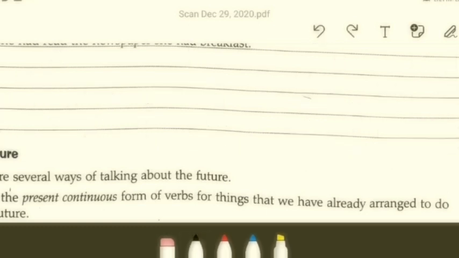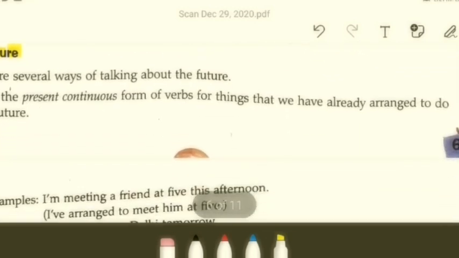So moving on to the next subtopic, it is the future: will, would, and all. Let's see.